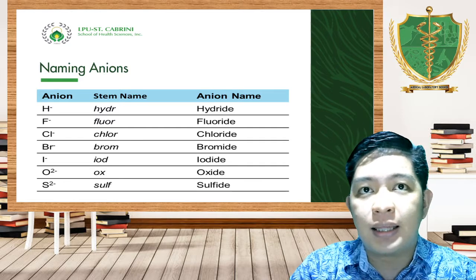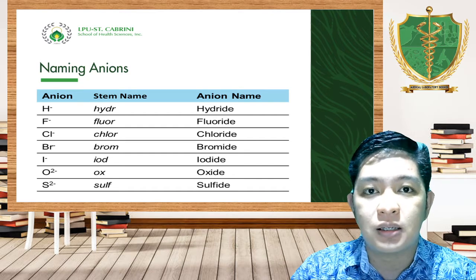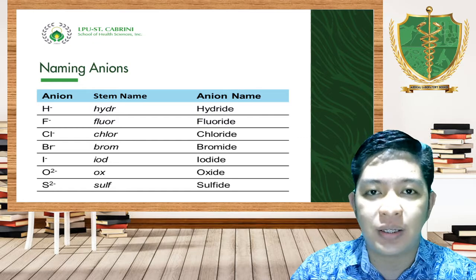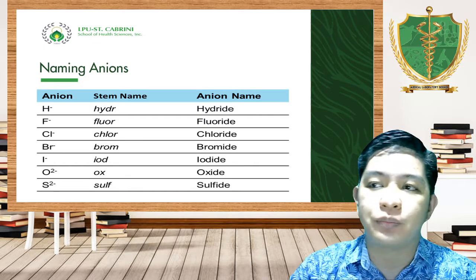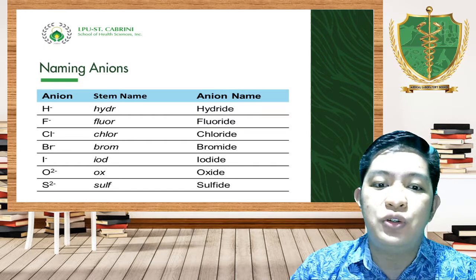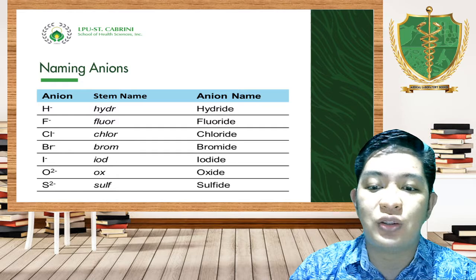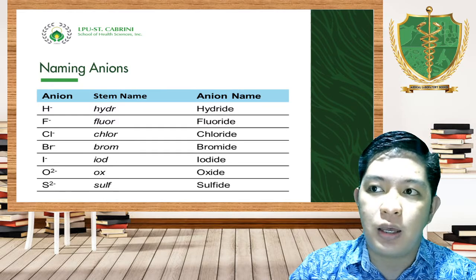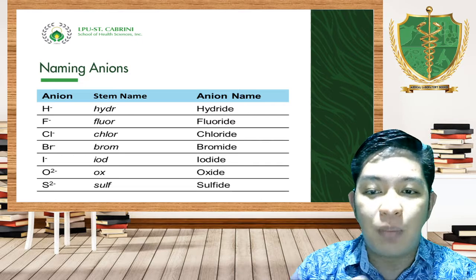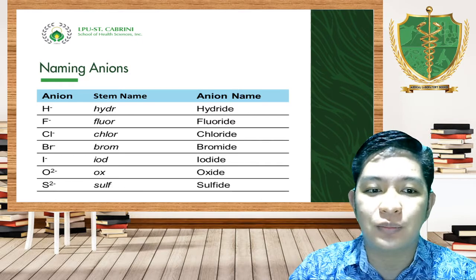Okay? In cation, we retain the name of the element plus we add the word ion to identify it as an ion. But in anions, you have to use the stem name and change the suffix into IDE, which will help us to know that it is an anion.